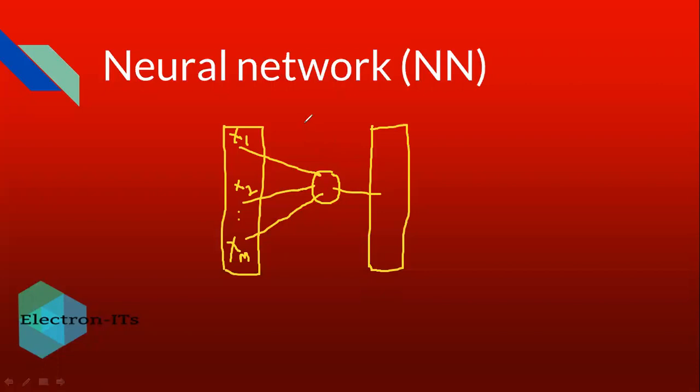Those layers are nothing but hidden layers. So we have an input layer, an output layer, and a hidden layer. This hidden layer will help your inputs to predict the output correctly.